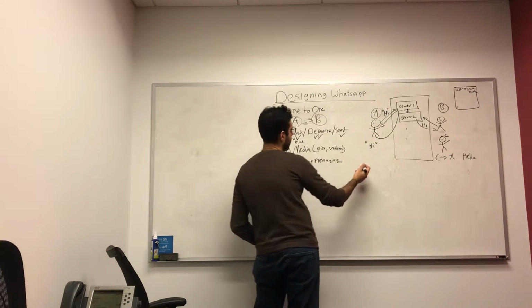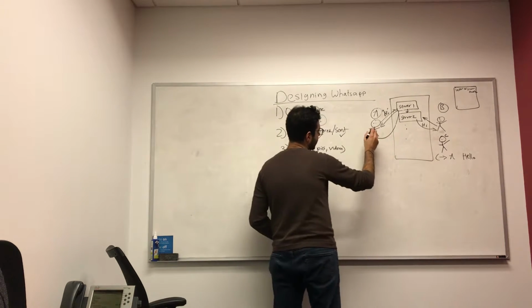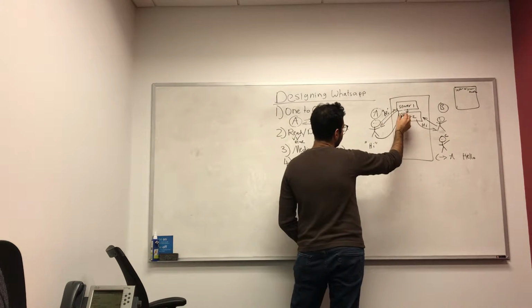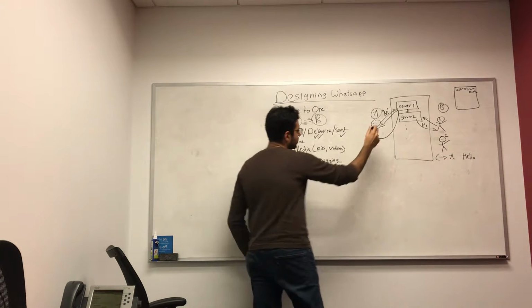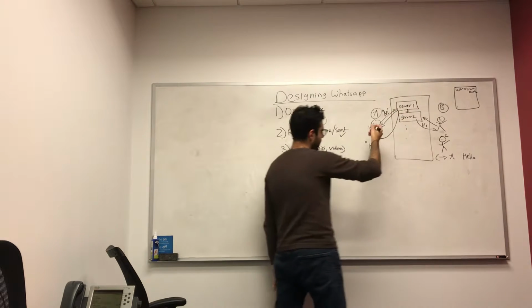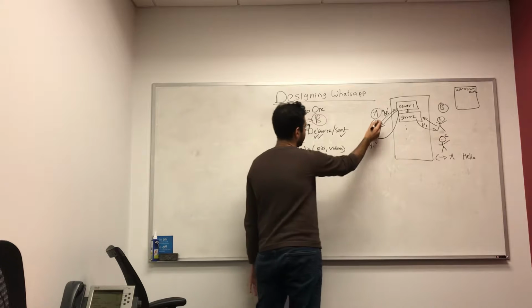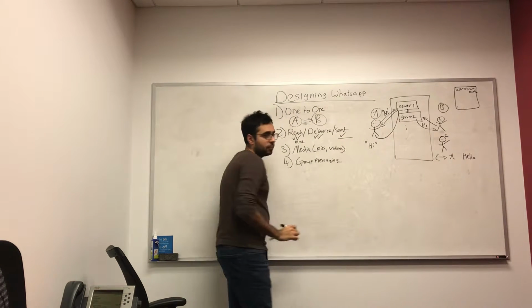So going back to our example, as soon as user A sends a message to server 1, that would denote a sent, meaning user A has sent a message to server 1. Server 1 will send a message back acknowledging that, hey, I've received your message, and then on user A's device we can show this one check mark.